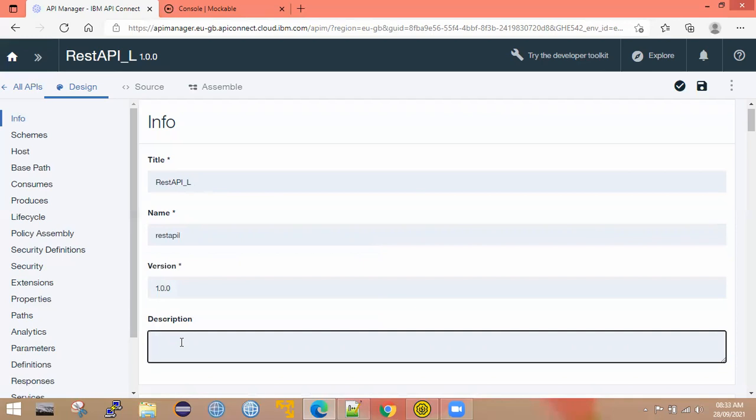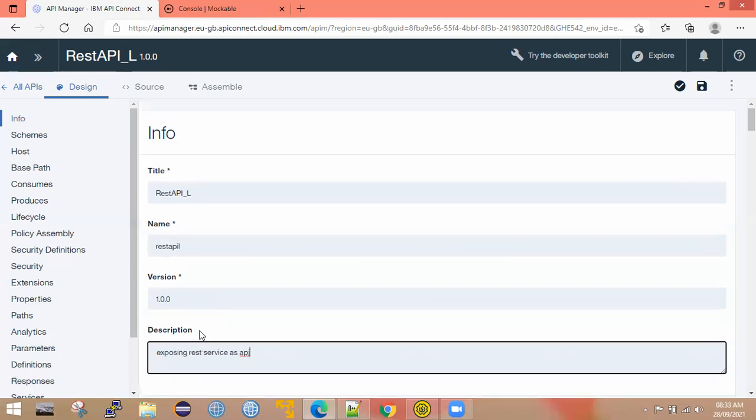In this API, we are exposing a REST service as an API. So you can put some description.